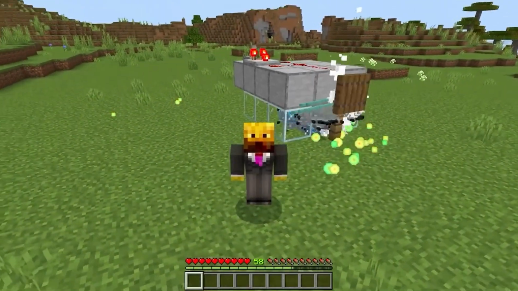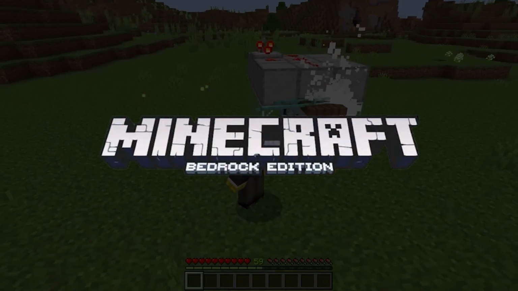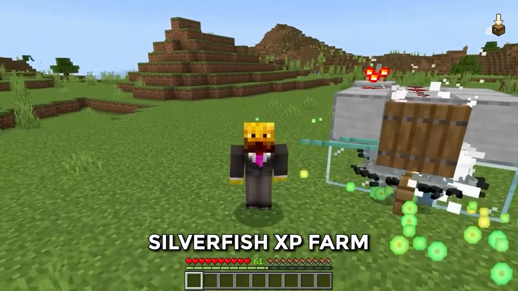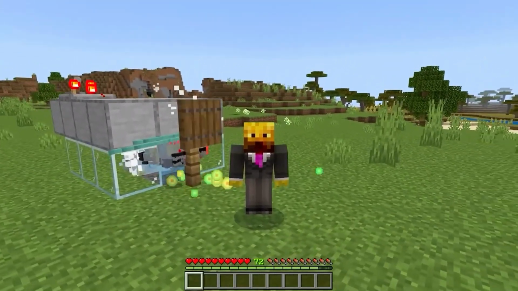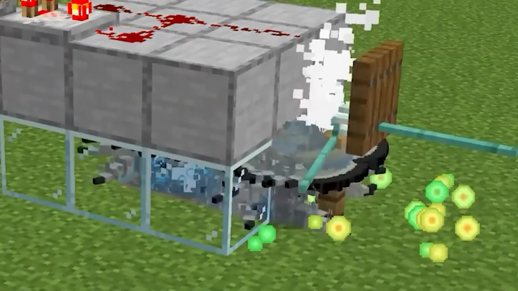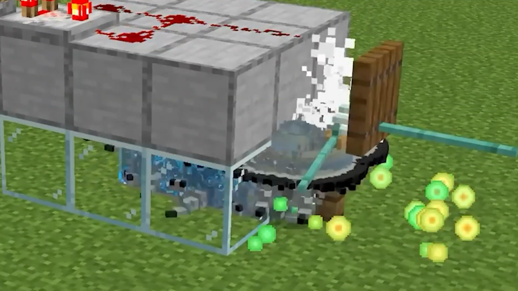Want infinite XP in Minecraft Bedrock 1.21? This insane silverfish XP farm will take your game to the next level. Now, are you ready to become the XP king of your world?